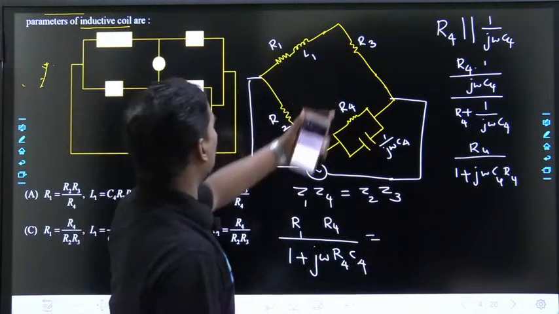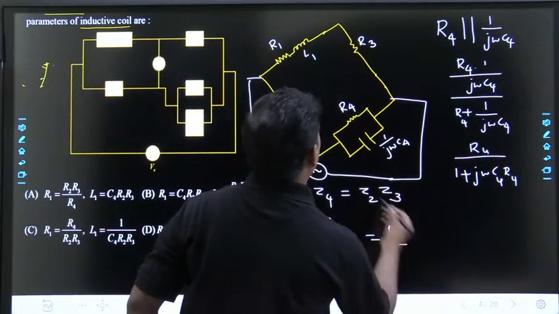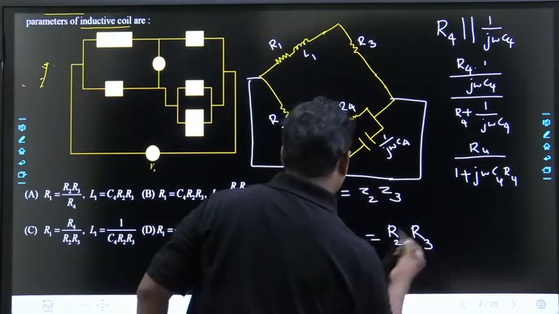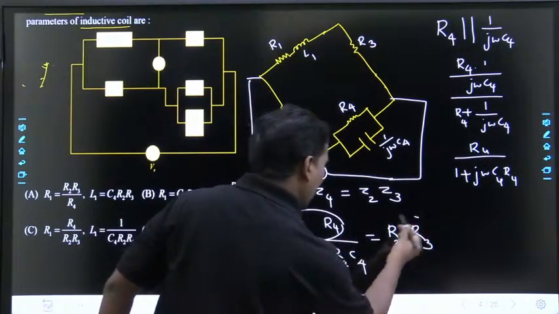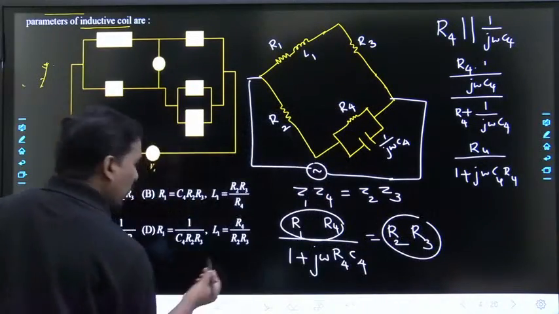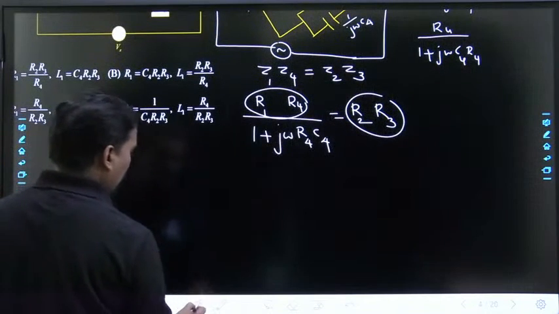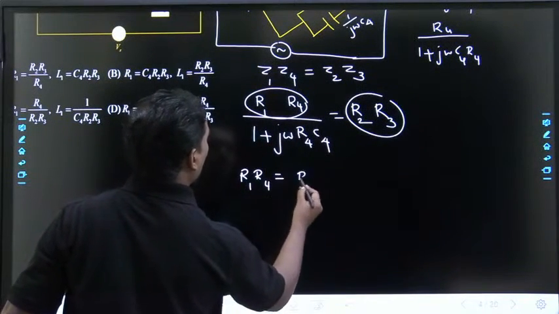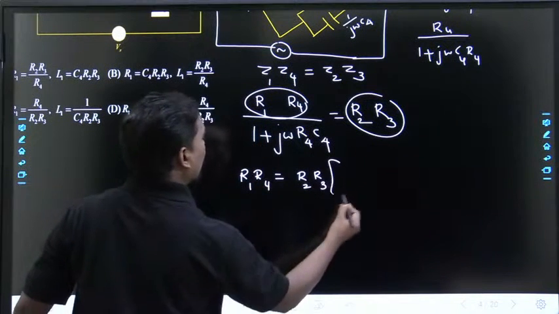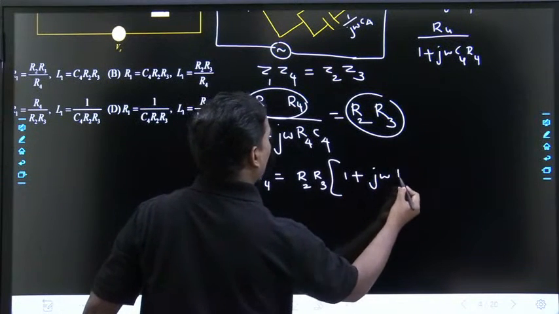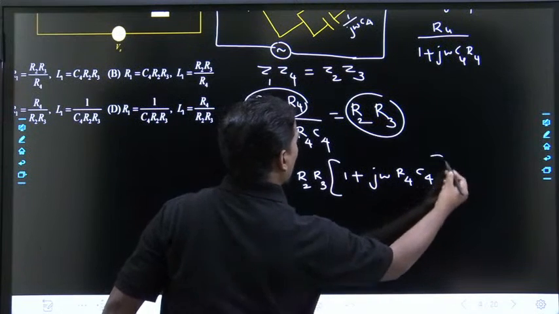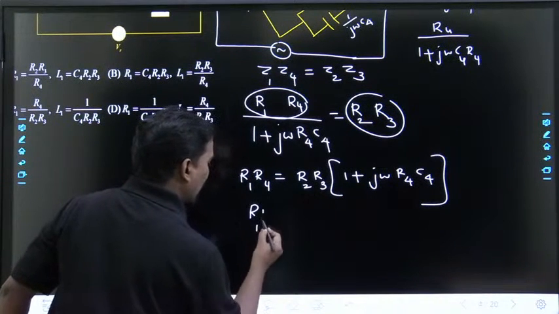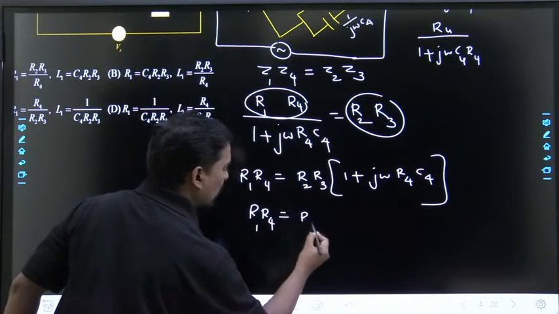So Z2 is R2 and Z3 is R3. If you equate, the real parts will be equal. Cross multiplying, R1 R4 is equal to R2 R3 into 1 plus j omega R4 C4. Generally the bridge balance condition is achieved by comparing the real part.